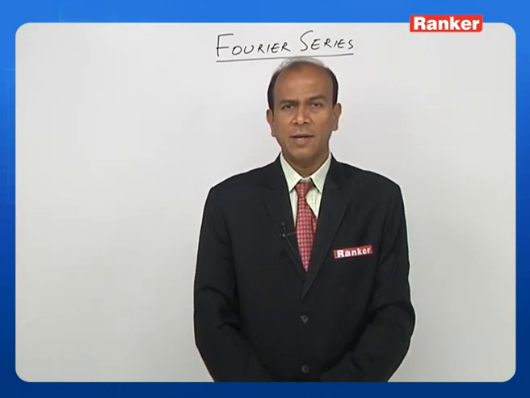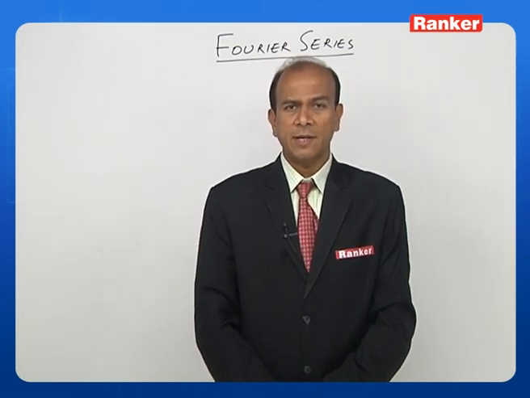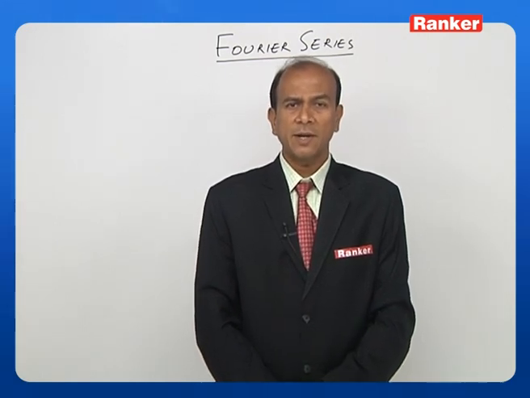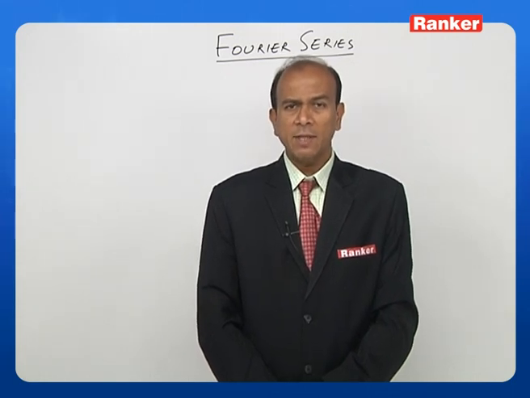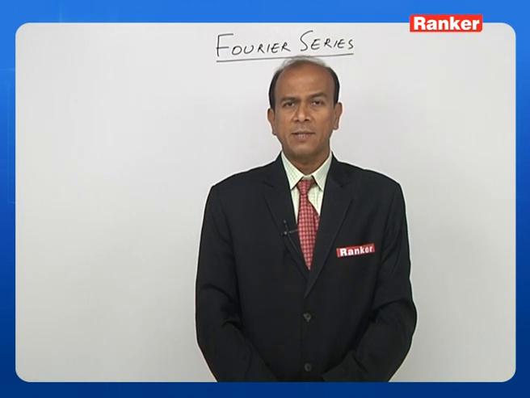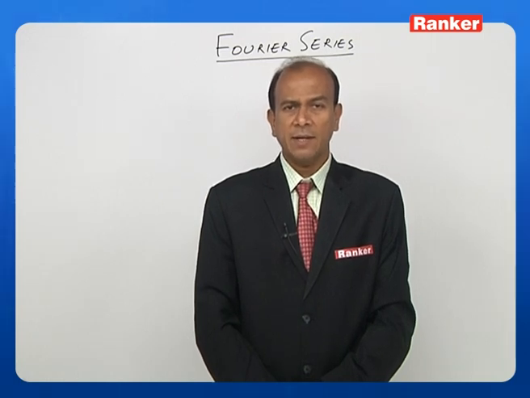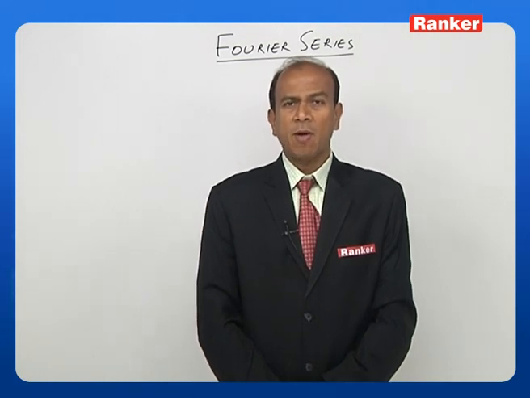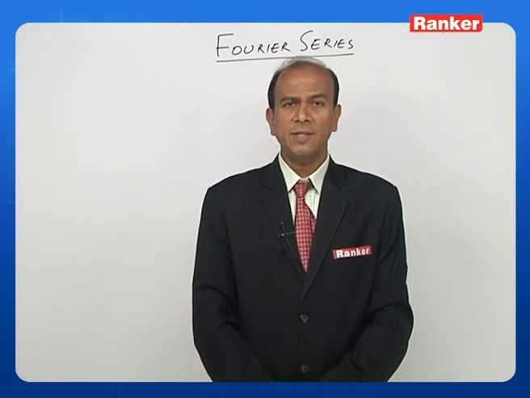Let us look at the basic conditions under which a Fourier series converges, or we also say these are the sufficient conditions for a Fourier series to exist. These are called Dirichlet conditions. There are around 4 of these conditions. Some of them are called weak conditions, some are called strong conditions. When it is a strong condition, it means that when this condition is satisfied, the Fourier series definitely converges for all values. When it is a weak condition, it means the Fourier series does exist, but it may not converge for all. So let us straight away look at what these Dirichlet conditions are.